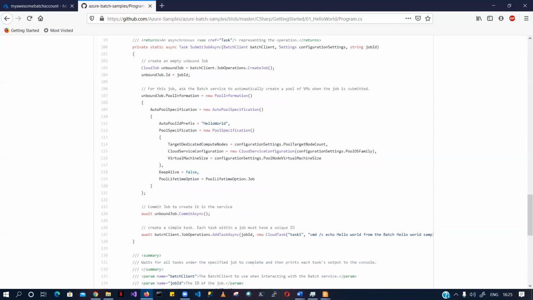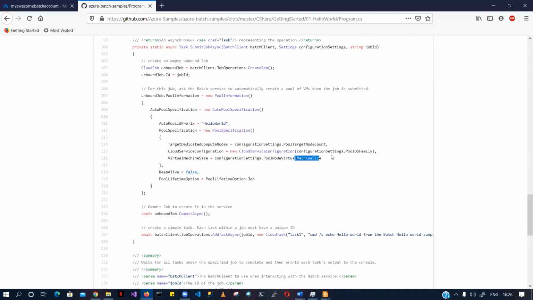Submit is basically creating a job. It is going to create a pool, so we basically have to create an app world pool, and get in the configuration settings. For that, we have a virtual machine size that we want, the operating system we want, and the number of nodes we want.